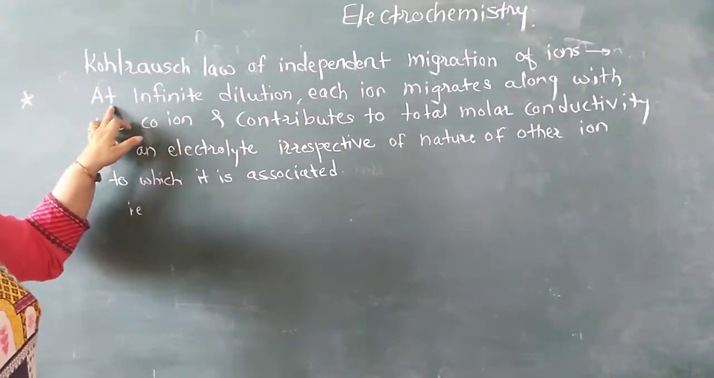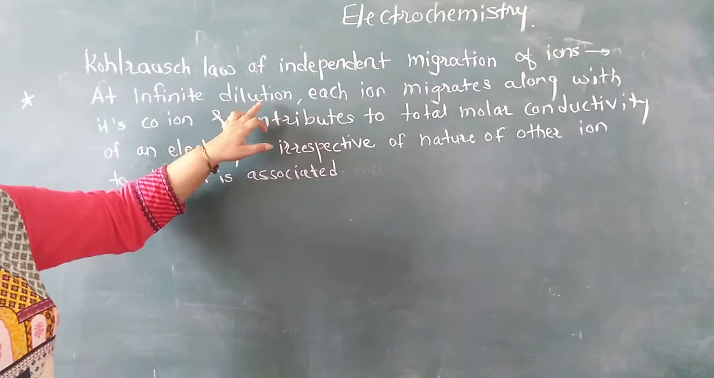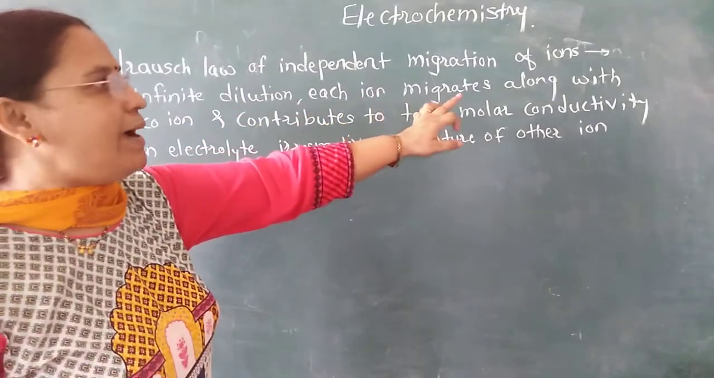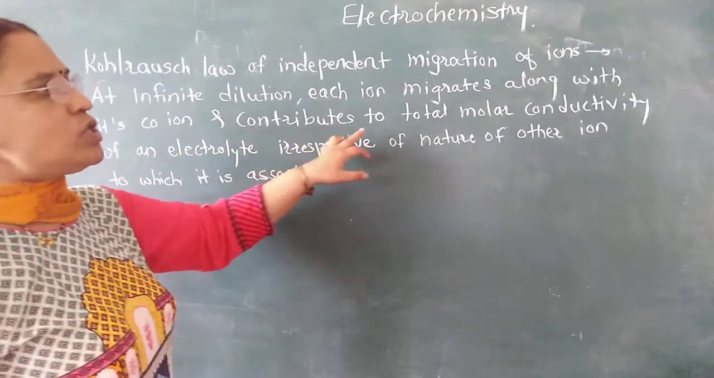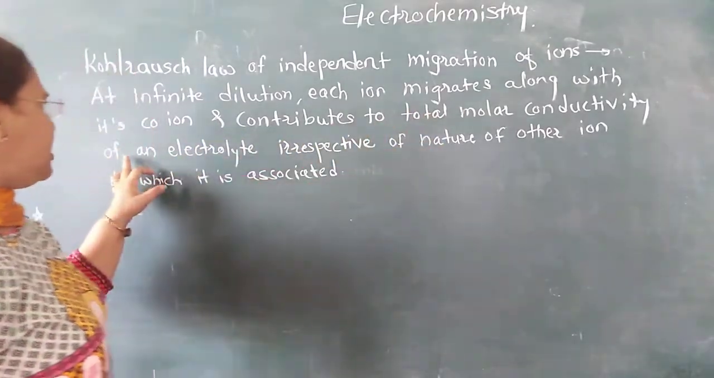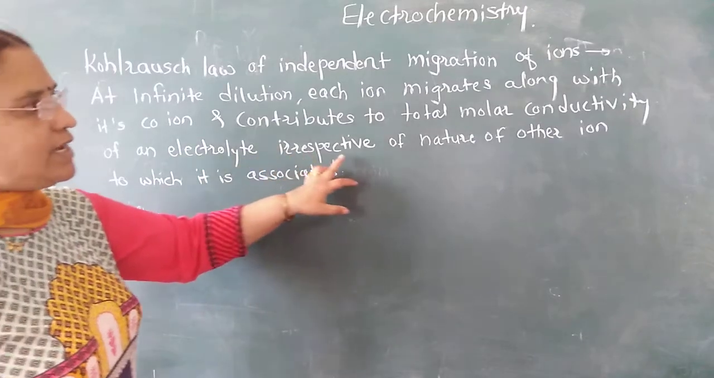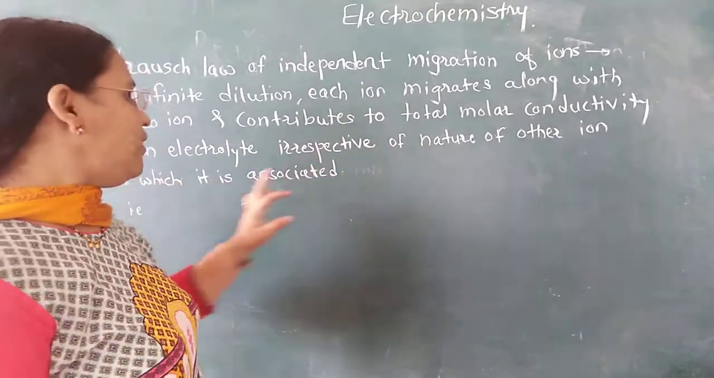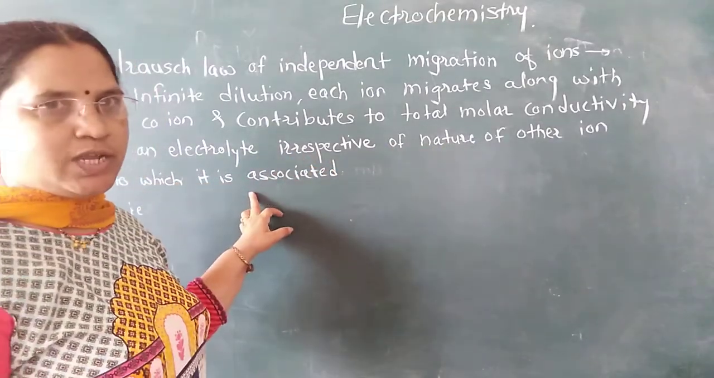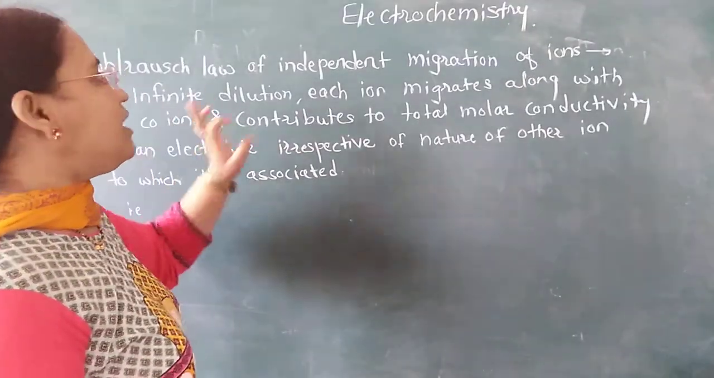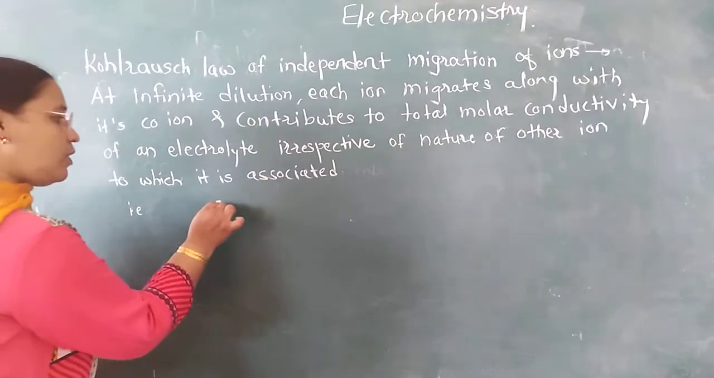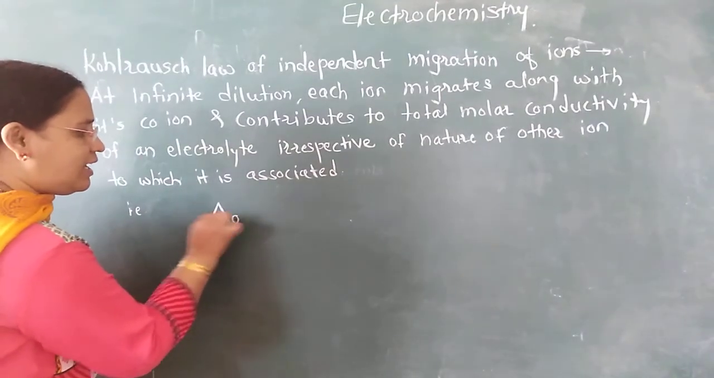See the statement. At infinite dilution, each ion migrates along with its co-ion and contributes to the total molar conductivity of an electrolyte irrespective of the nature of the other ion to which it is associated. I'll explain the meaning of this. What it gives at infinite dilution? Molar conductivity at infinite dilution.